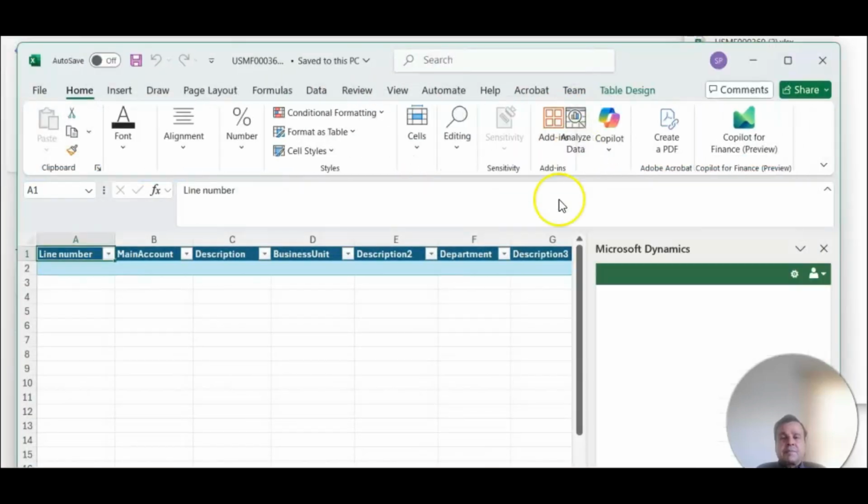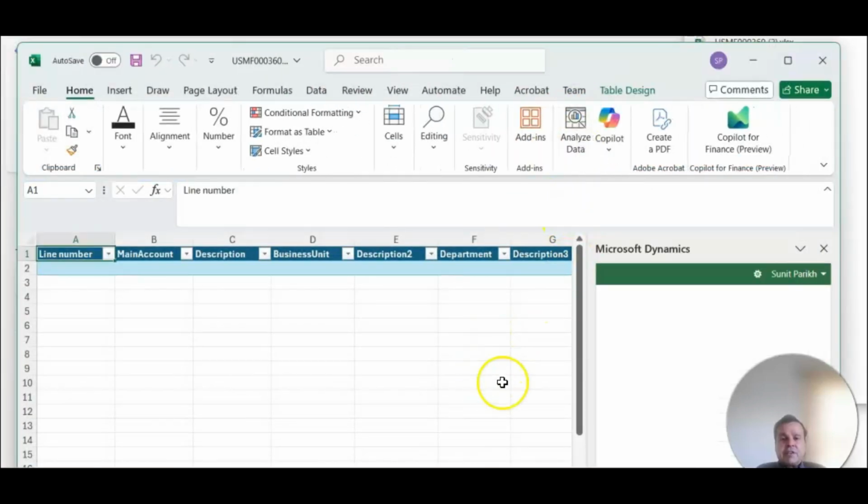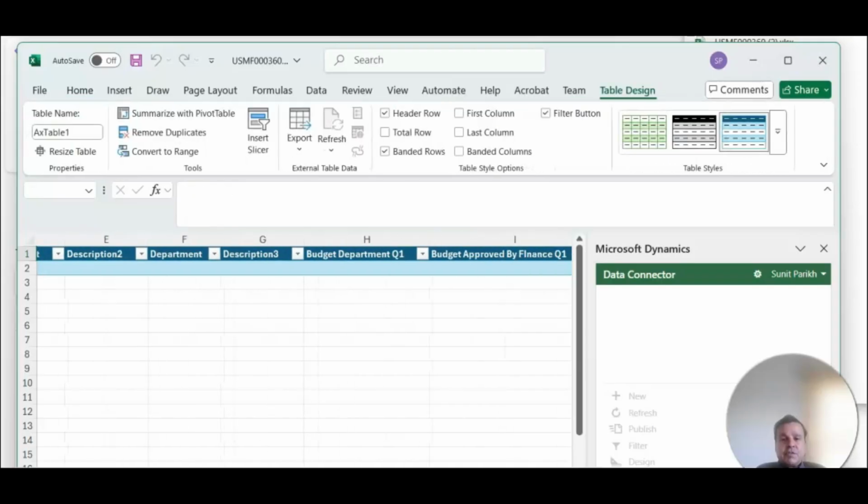Okay. So now that operations entered that budget, finance reviewed, made the changes, and published their changes, it's on the way to the final stage of approval, which is the CFO.